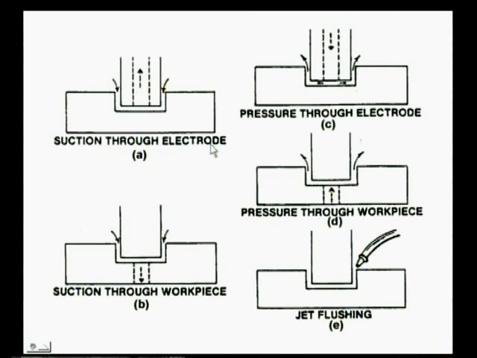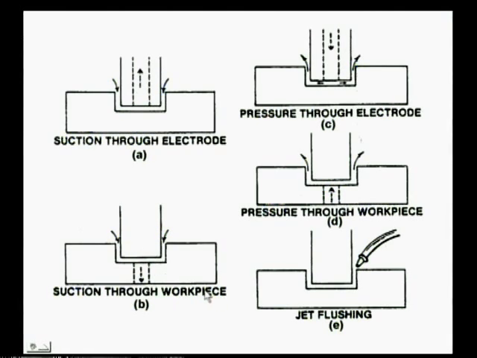Now, let us see this figure. Here is the suction through the electrode. The dielectric fluid is flowing; this is the electrode, this is the workpiece, and it is suction through the electrode, so it is sucking. Whereas here this is pressure through the electrode. Here you see the dielectric fluid comes inside through the workpiece and goes up towards the tool, whereas here, with pressure through the electrode, the dielectric fluid comes through the electrode and goes out of the workpiece, in the reverse direction. In the same way, suction through the workpiece.